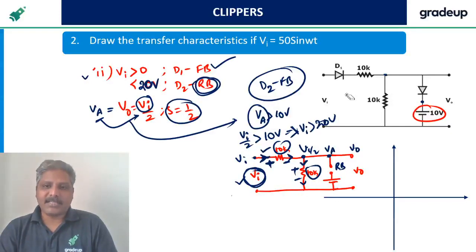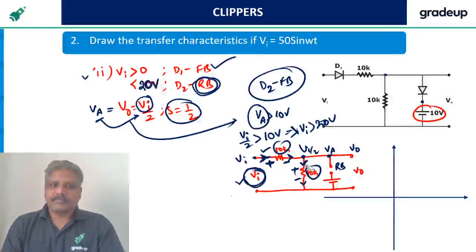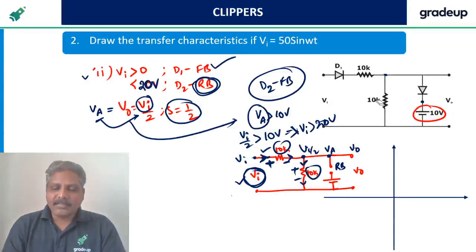Yes, obviously, I am applying it for both the diodes. By the voltage division rule, if the resistors are different, the voltage here will be different as per the voltage division formula. Here also it is voltage division, with the same two resistors, Vi by 2.